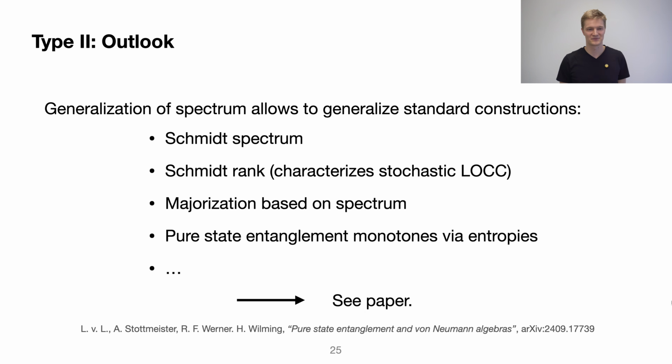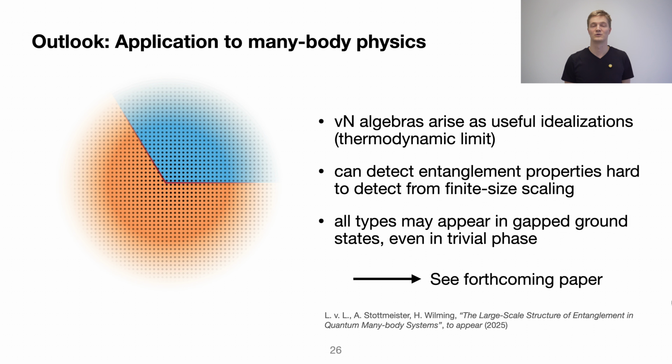Another outlook is an application to many-body systems. Now we look at quantum many-body systems in the thermodynamic limit. If I do a bipartition into infinite chunks of the system, then I get von Neumann algebras describing these two chunks in the ground state sector, and they will commute.